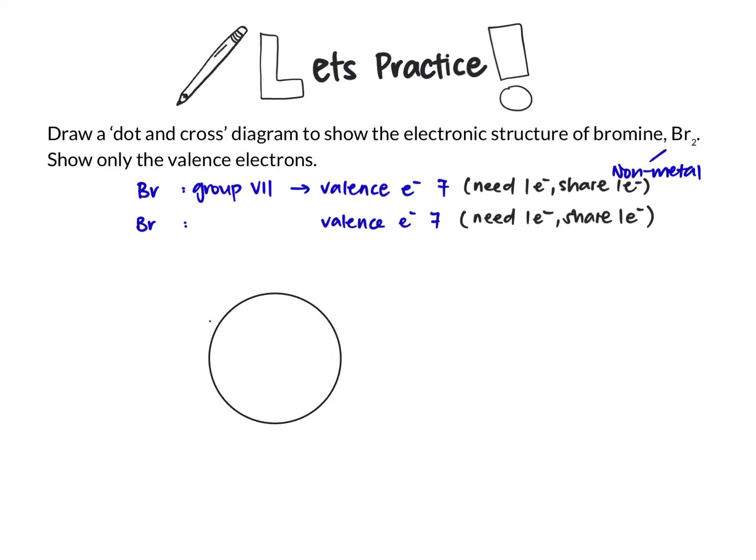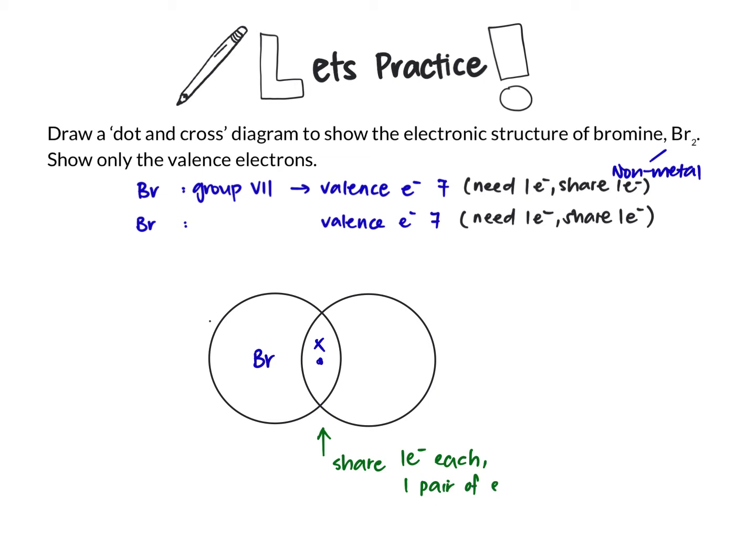Draw 2 circles symmetrically of the same size, since they are the same atom, and fill up 1 pair of electrons because each bromine shares 1 electron. Then 7 electrons, 1 is being used. This leaves us with 6 valence electrons to be filled in. And then don't forget the legend.